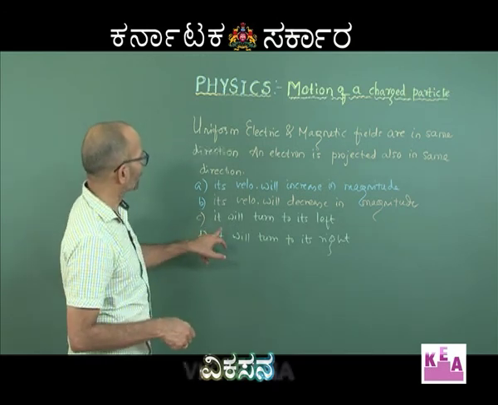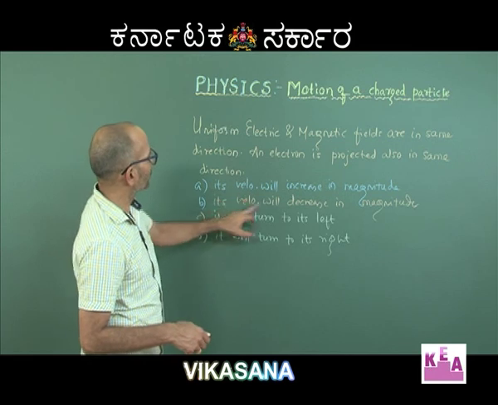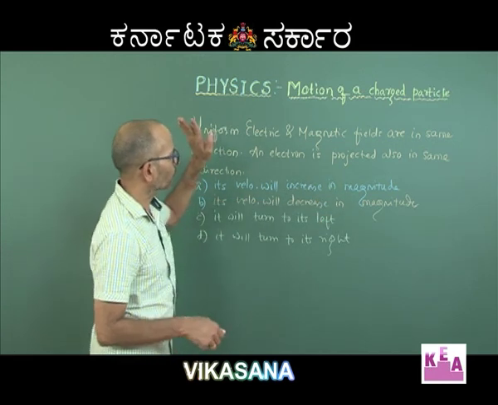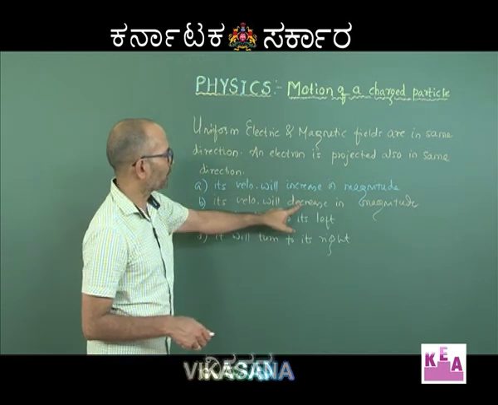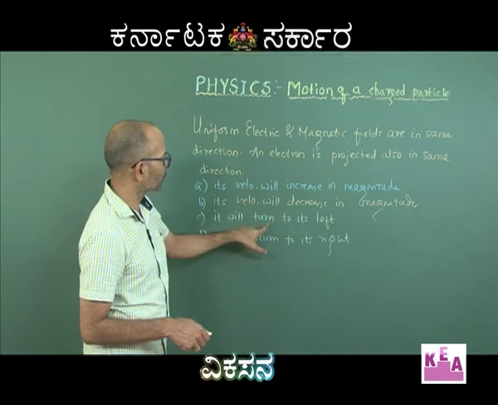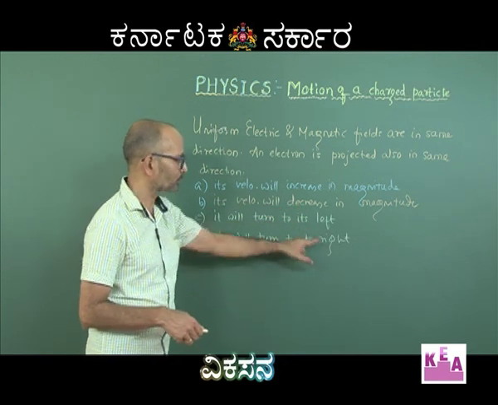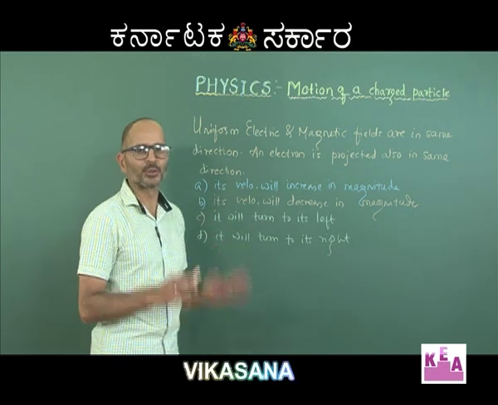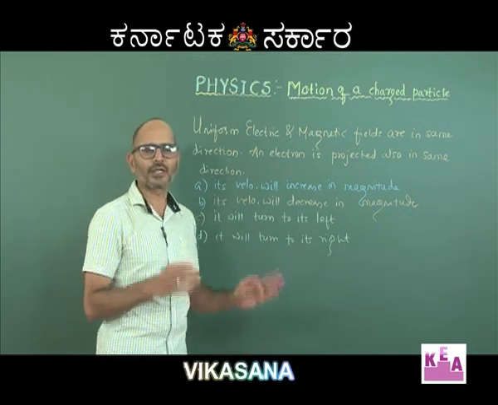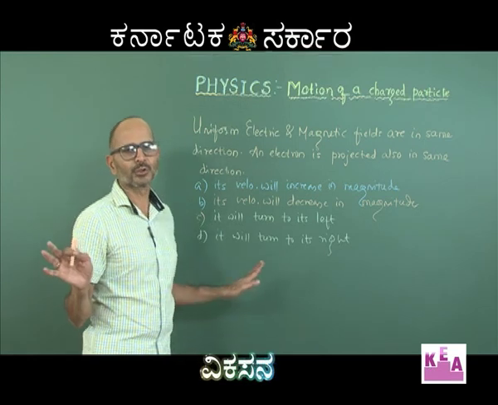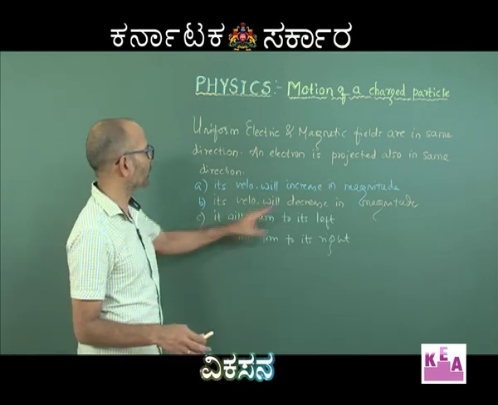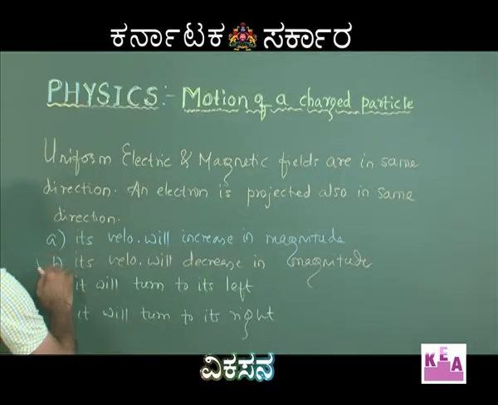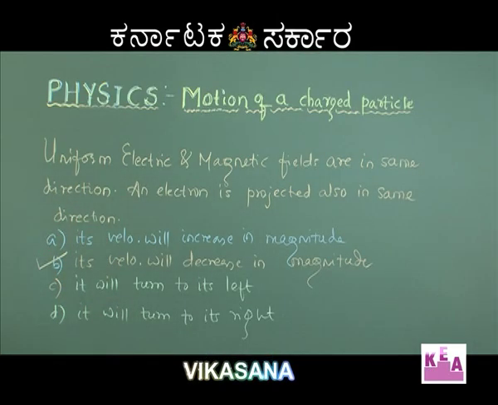Hence, the correct answer is its velocity will decrease in magnitude. And there will be no change in its direction, so no question of turning towards its left or right, because the force due to the electric field will be 180 degrees opposite to its velocity. So no direction change, only the magnitude reduces. So the second option is perfectly correct.